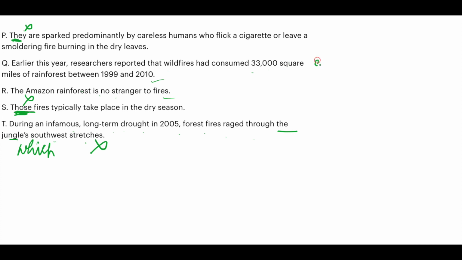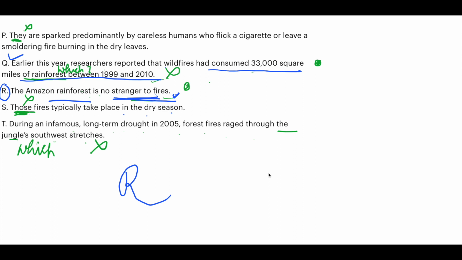So your first sentence will either be Q or R. Let's see. The Amazon rainforest is no stranger to fire. Earlier this year, researchers reported that wildfires had consumed 33,000 miles of rainforest. Miles of rainforest. Which rainforest? So this sentence is also not independent. So the first sentence is sentence R, because this is an independent sentence. The Amazon rainforest is no stranger to fire. So R is your first sentence.